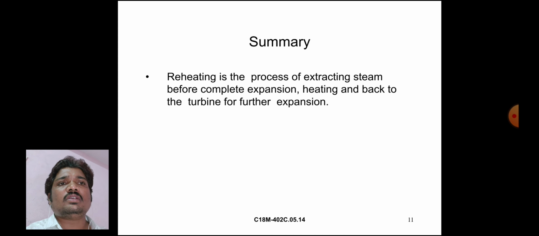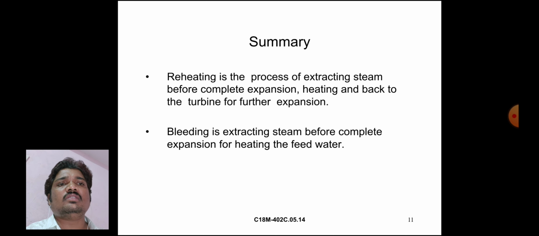Bleeding is extracting steam before complete expansion for heating the feed water.